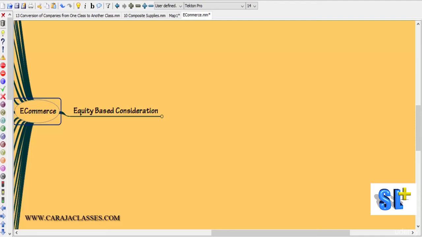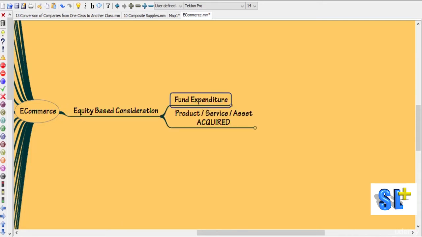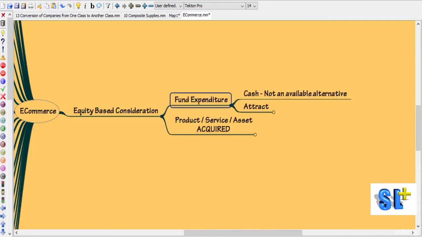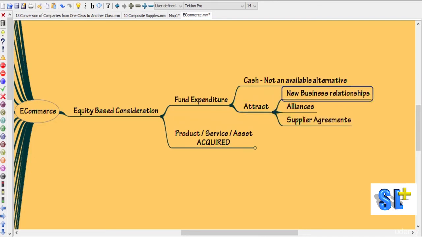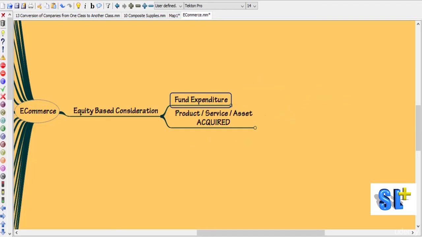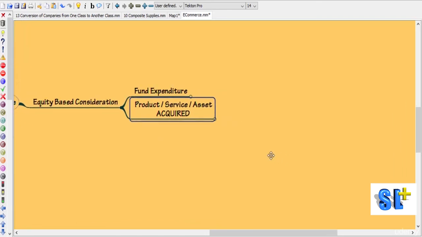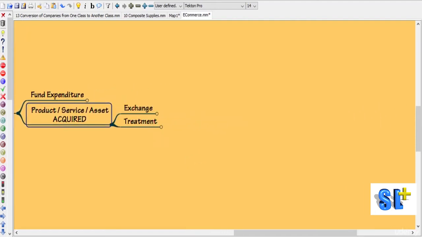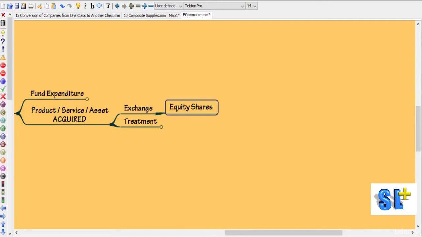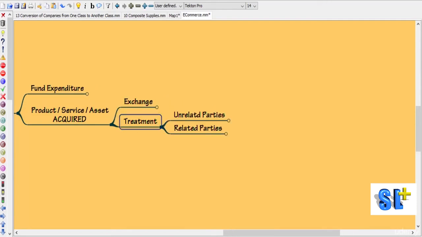How to account for equity based consideration in e-commerce companies? Because e-commerce companies will be funding their expenditures through issue of equity shares, because most of the time for them cash is not an available alternative to attract new business relationships, alliances or supplier agreements. Okay, so whenever equity based consideration is given for product, services or asset, to put it otherwise, if a product, service or asset is acquired in exchange of equity shares, then how should the accounting treatment be?